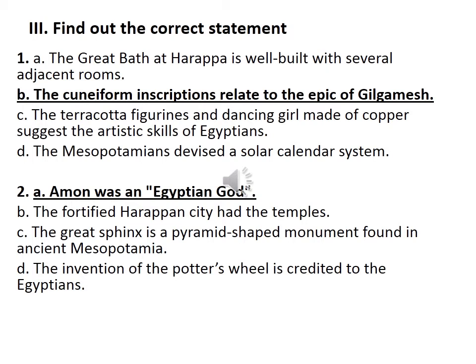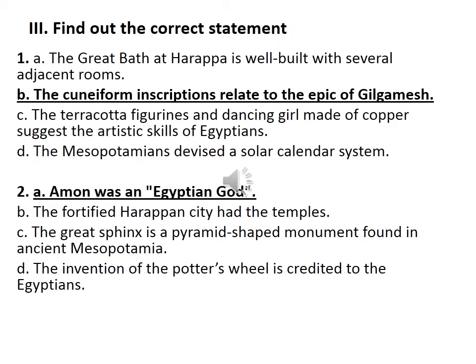Then second, Ammon was an Egyptian god. Is it correct? So Egyptians practiced polytheism. So they also worshipped numerous gods. So among them one god was Ammon. Is it correct? Yeah, option A is correct. Then B, the fortified Harappan city had the temples. No, the fortified Sumerian city, Mesopotamian city, had the temples.